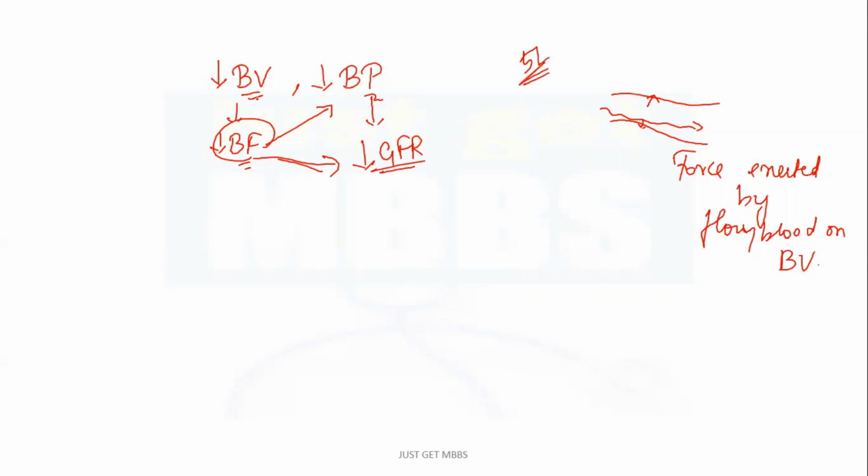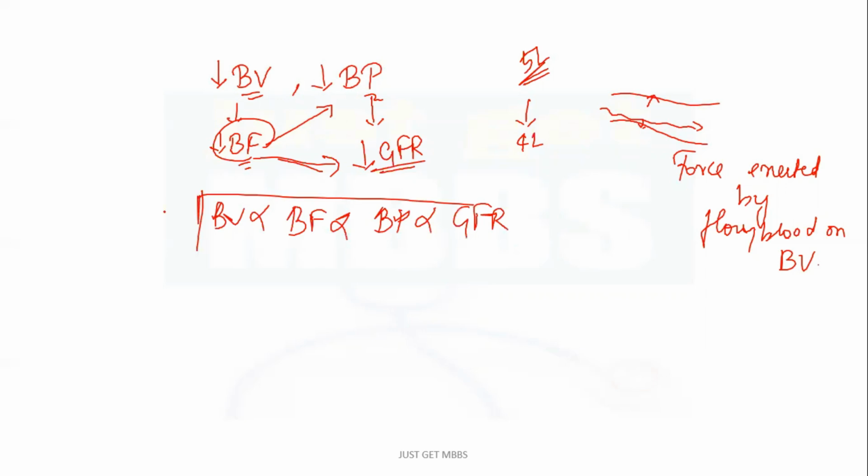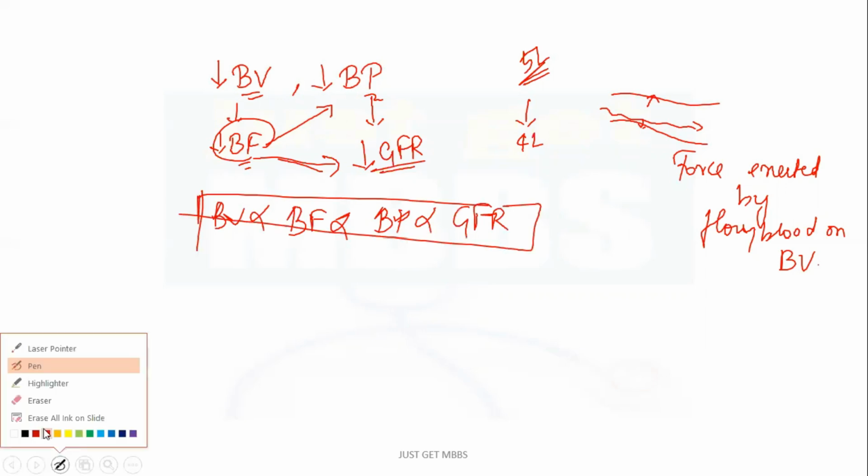If there is decrease in blood volume and blood flow, this 5 liters can come to 4 liters, so again there will be decrease in GFR. So the take-home point is that all these parameters, BP and GFR, are directly proportional. This is the thing that you must know at the first point.